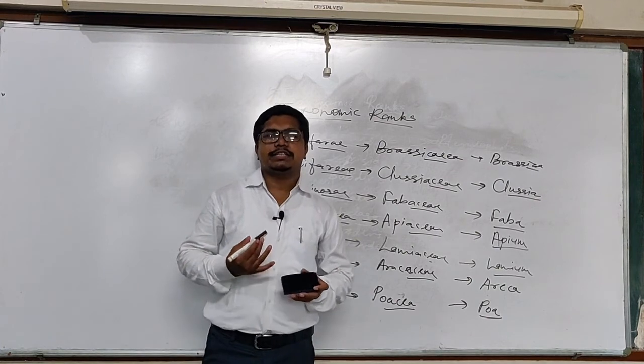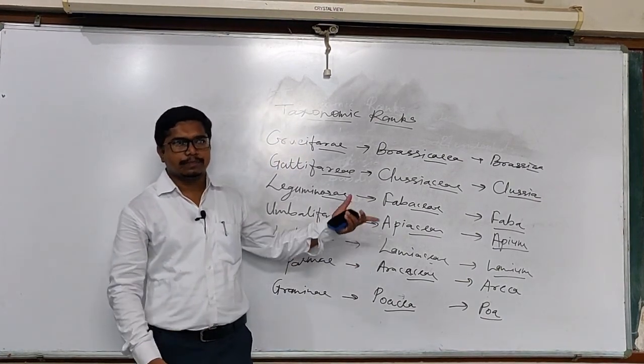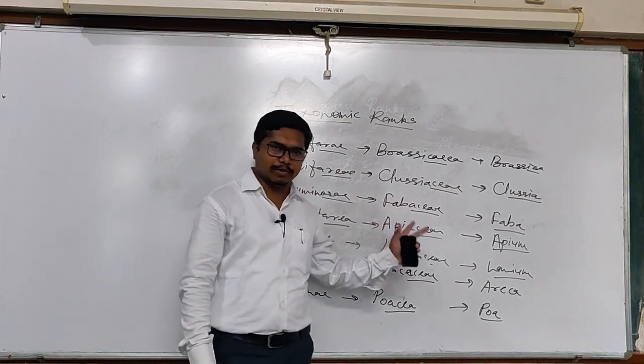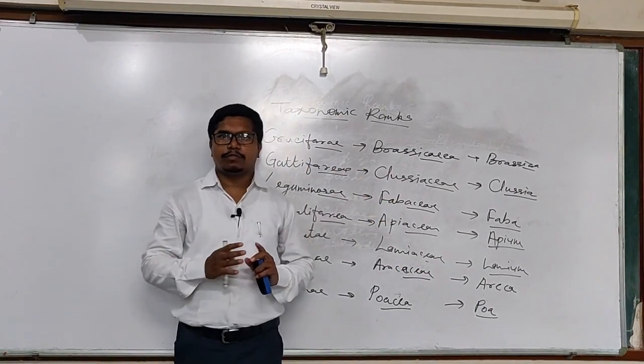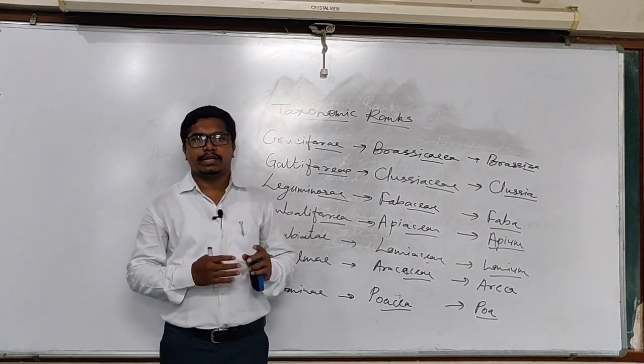So in this way, each individual plant is divided into a number of groups. These groups are called taxonomic ranks. We will discuss a number of other rules of taxonomy in the next class.